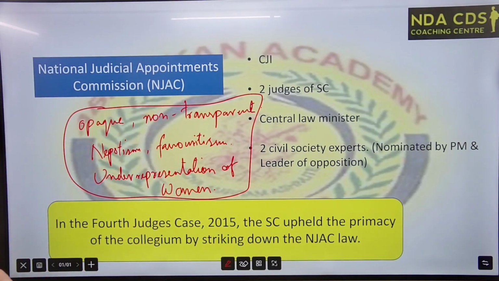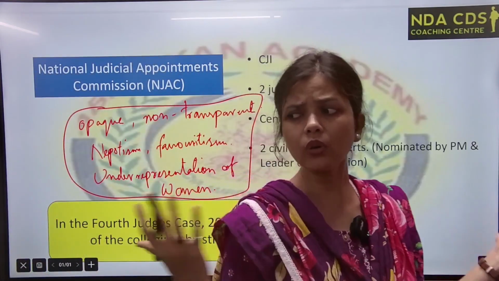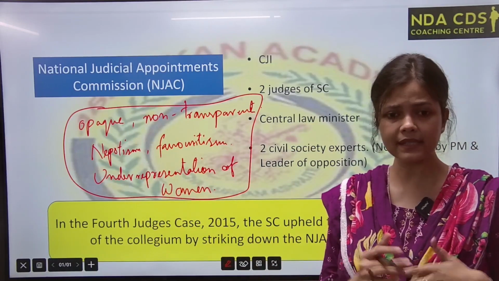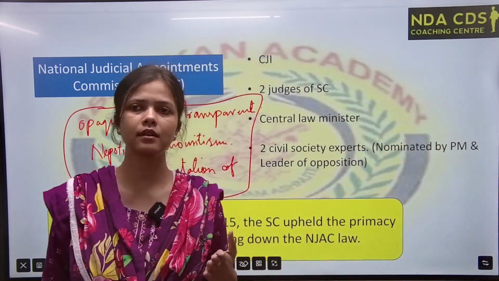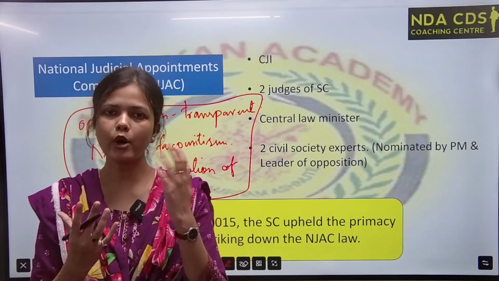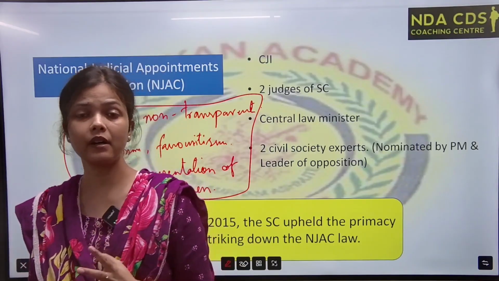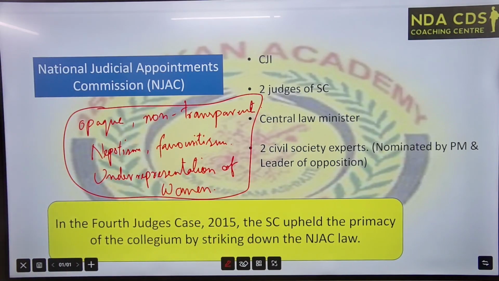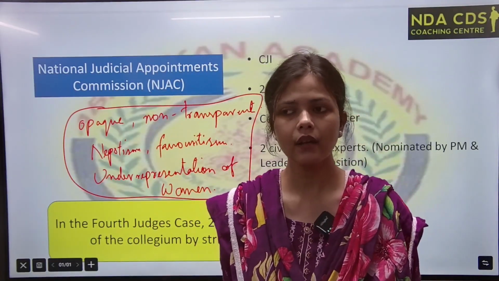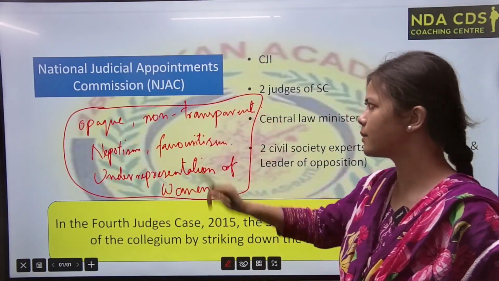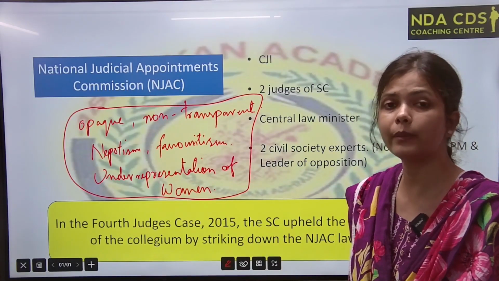So the government and the system are realizing this collegium system is very much opaque. We don't know who this collegium will recommend next. We don't know how the appointment process is done. Okay, they may favor or recommend their relatives' names to the president. It can be done, right? So there are some allegations on the collegium system that it is very non-transparent. We, the general public, don't know who will be appointed next.